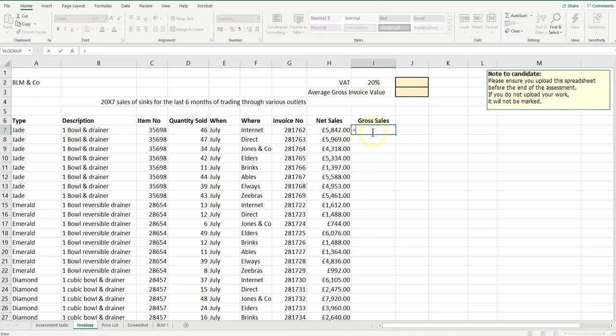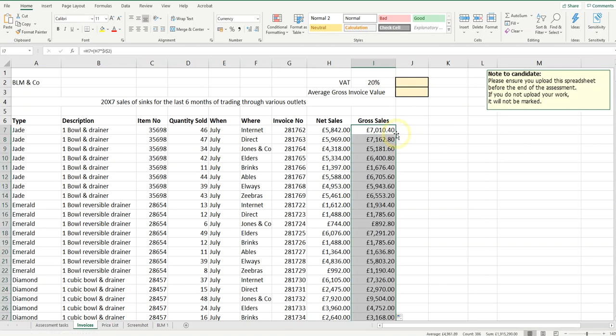So that's equals net sales plus, and then in brackets, net sales again multiplied by 20%, close my brackets, but do be careful to make that value absolute so it doesn't change when we fill down. There we go, there's my gross sale, and down we go. So that's my job done there.